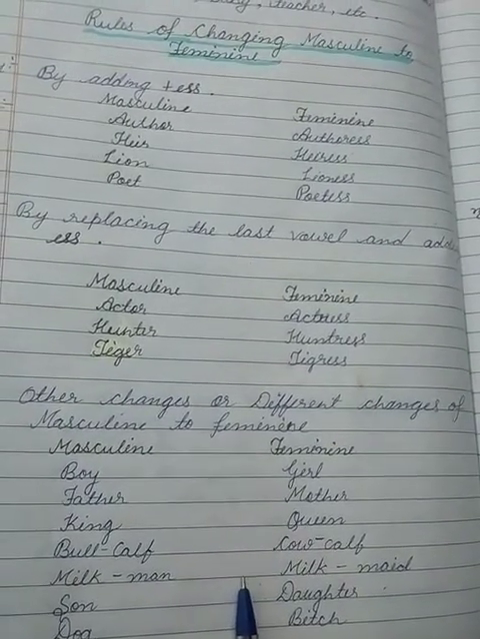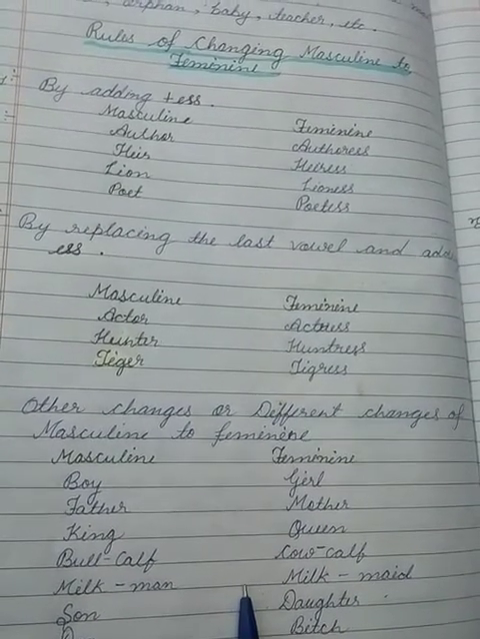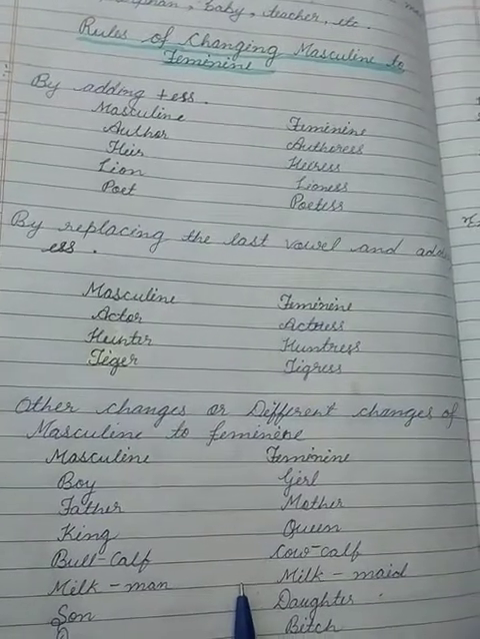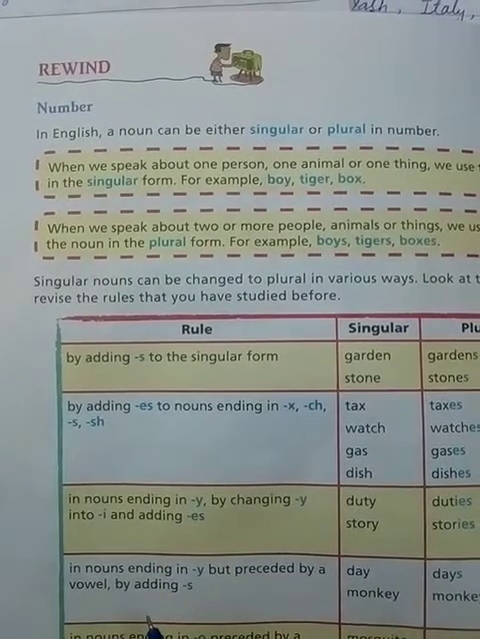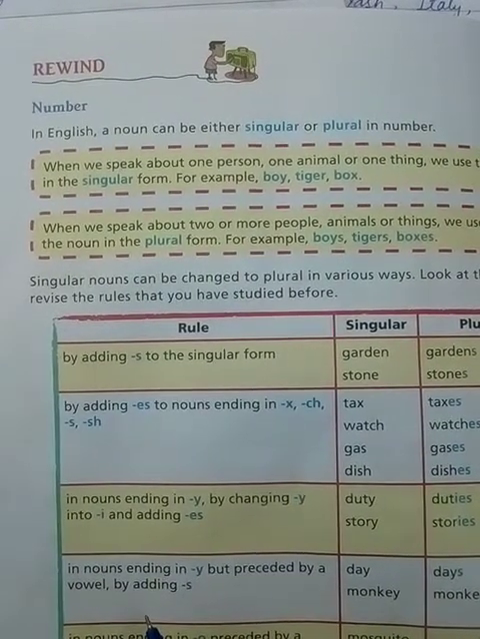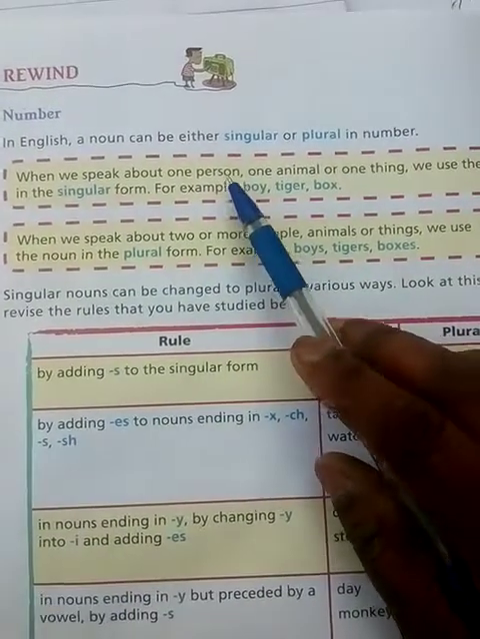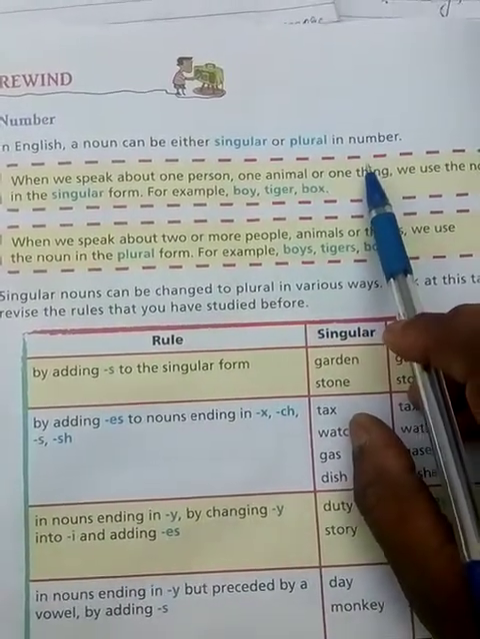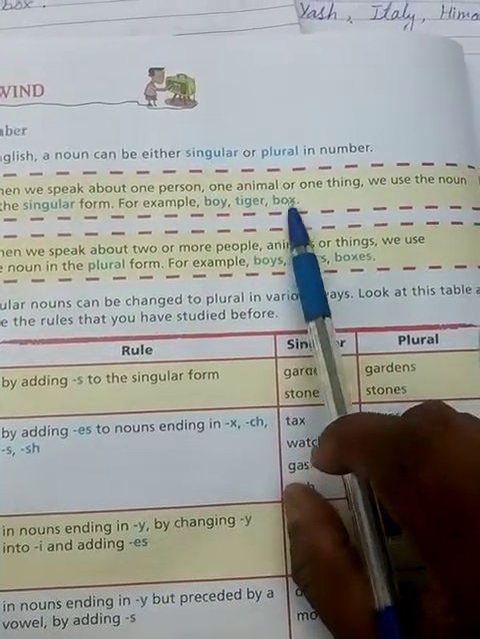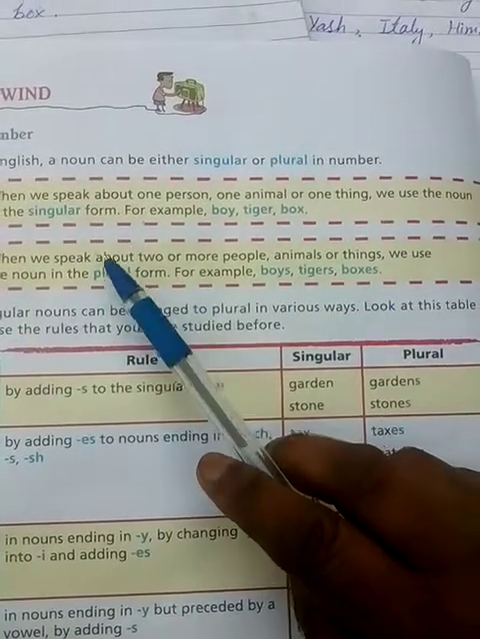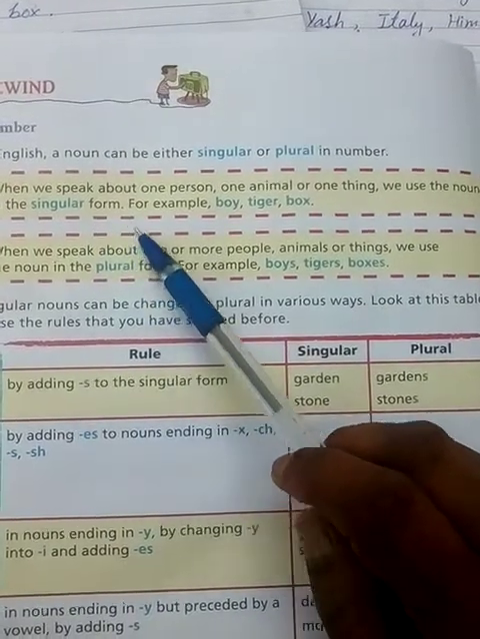Now let's see noun number. This is noun gender. Now we see noun number. As you know, number is generally divided into two parts, that is singular number and plural number. In English, a noun can be either singular or plural. When we speak about one person, one animal or one thing, we use the noun in singular form.